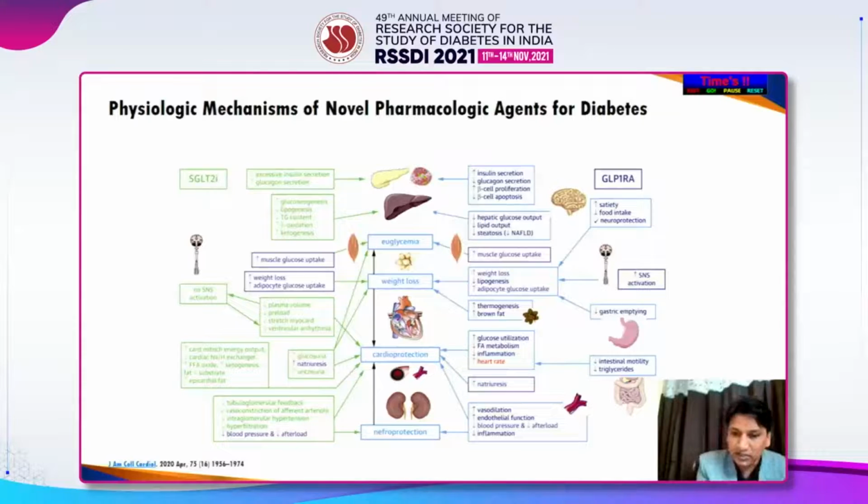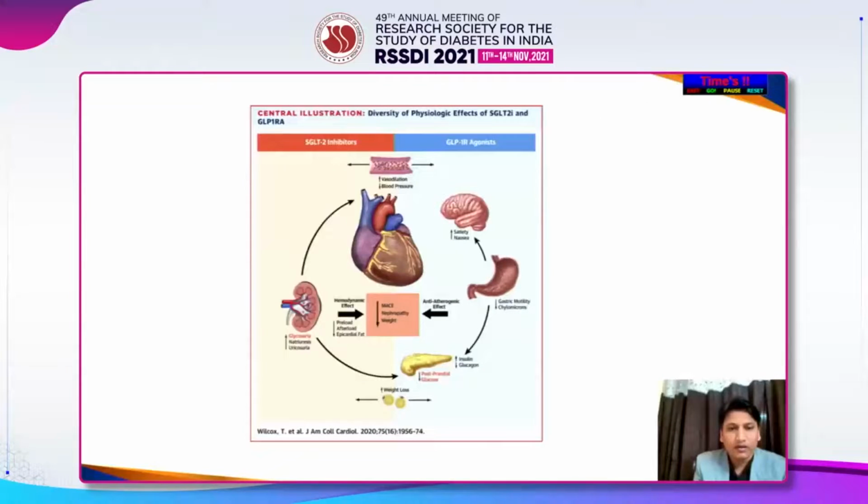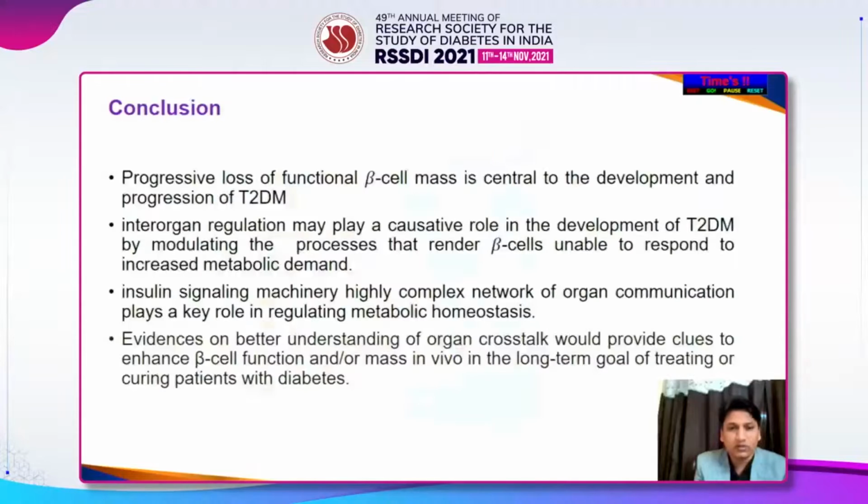So these newer pharmacological agents, SGLT2 inhibitors and GLP-1 receptor agonists, are addressing the majority of the organ crosstalk. The same thing has been elucidated in this slide also, the effect of SGLT2 inhibitors and GLP-1 receptor agonists positively on different organs, interrupting the organ crosstalk.